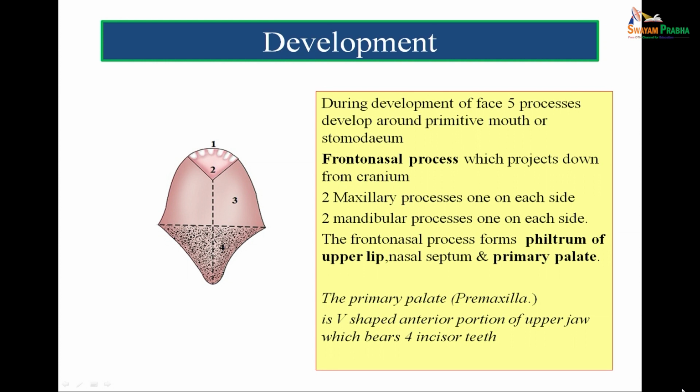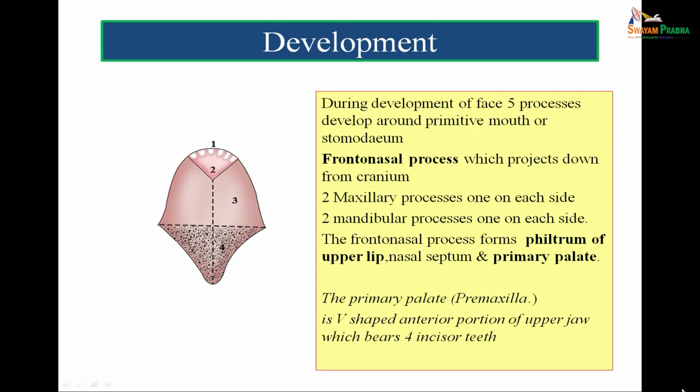So in case there is no proper fusion, or you can say there is improper fusion between 2 and 3 and 4, that will give rise to cleft palate, and the degree will vary, and this can be unilateral or it can be bilateral. So I read from the slide,